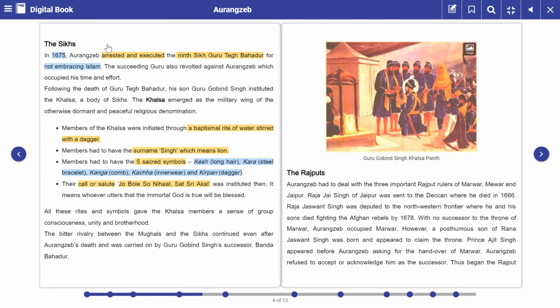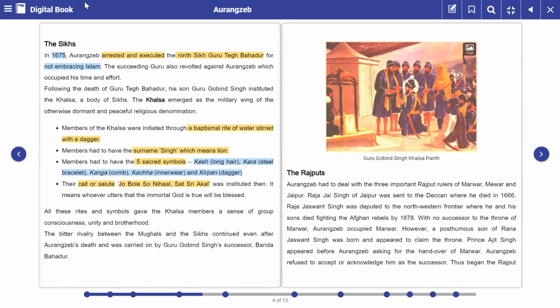Now when we were focusing on each of the enemies, yesterday we first learnt about the Sikhs. What did Aurangzeb do to the ninth Guru of the Sikh community? He arrested and executed the ninth Sikh Guru. For what? For not embracing Islam. True, very good. And then what happened after the death of the ninth Sikh Guru? What did his son do?